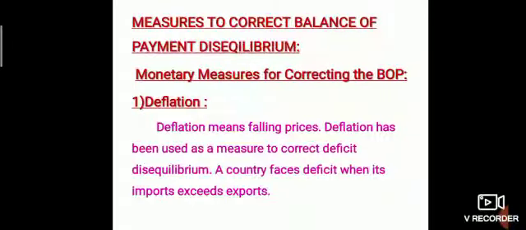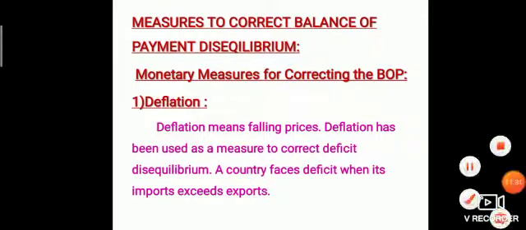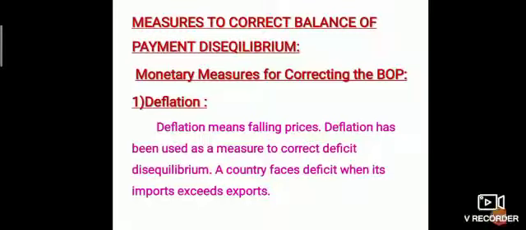Measures to correct balance of payment disequilibrium. Monetary measures for correcting the balance of payment. First one, deflation. Deflation means falling prices. Deflation has been used as a measure to correct deficit disequilibrium. A country faces deficit when its imports exceed exports. Deflation means a fall in prices. If deficit disequilibrium is there in the balance of payment, that means imports are more than the exports.